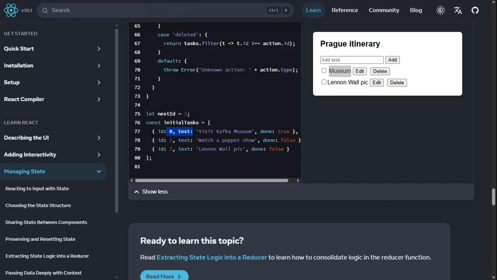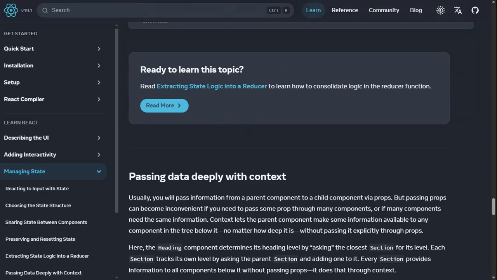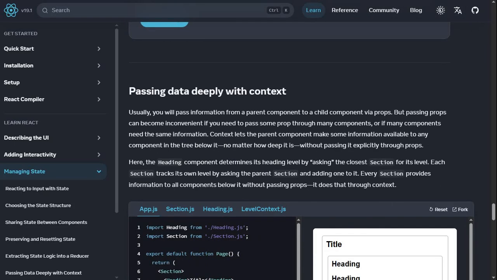Initial, oh yeah, these are initial tasks. I'm a little bit confused with the next ID. Why is it called next ID? But okay, moving on. Passing data deeply with context.